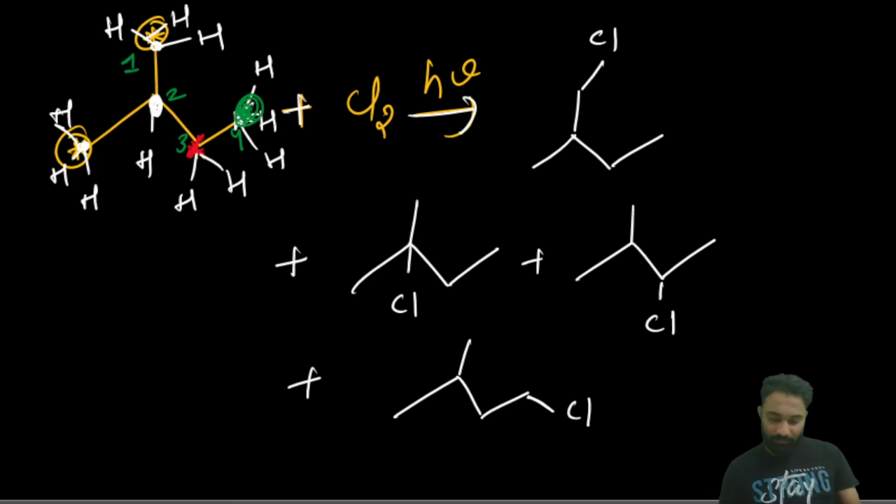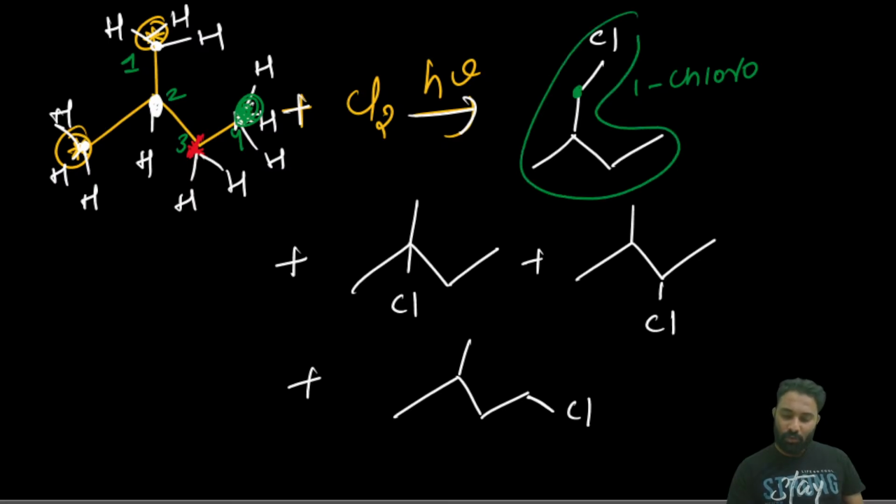Now we'll see. Here, what is the IUPAC name of this compound? This is 1 chloro 2 methyl butane.